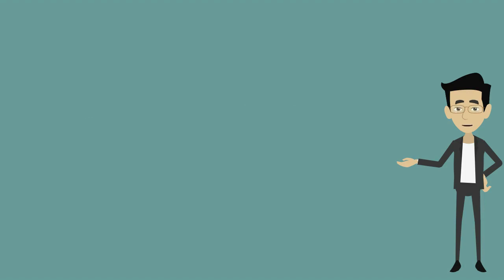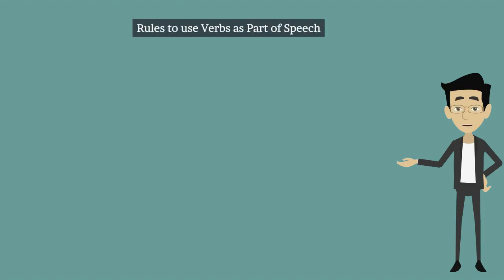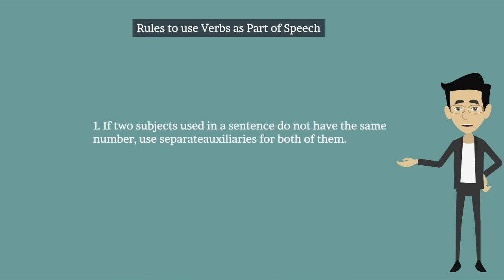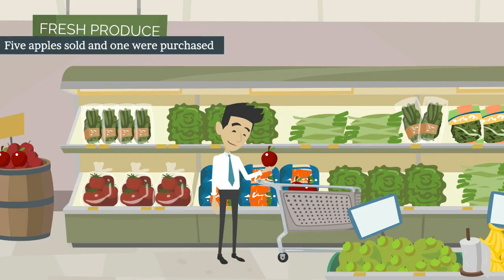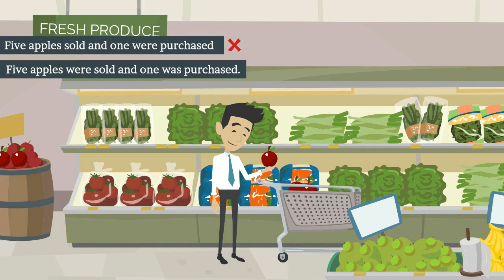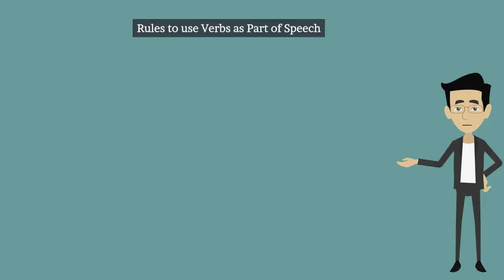Rules to use verbs as part of speech. 1. If two subjects used in a sentence do not have the same number, use separate auxiliaries for both of them. Let's see the example. 5 apples sold and 1 were purchased. This is incorrect. 5 apples were sold and 1 was purchased. This is correct.